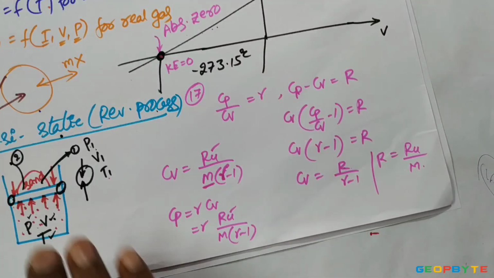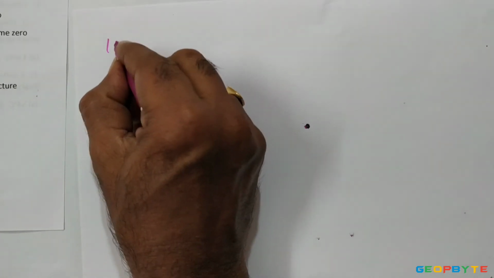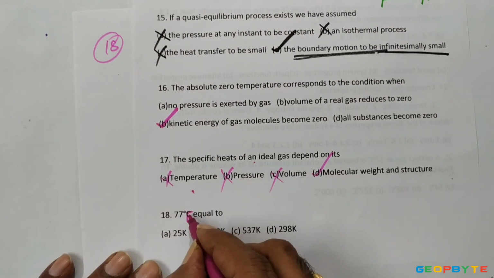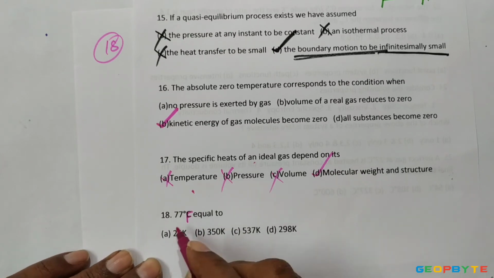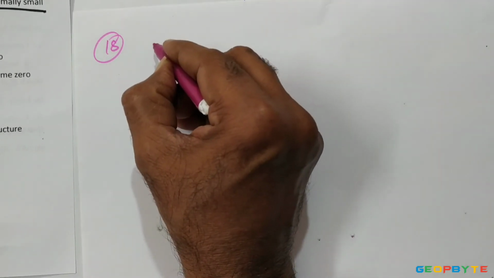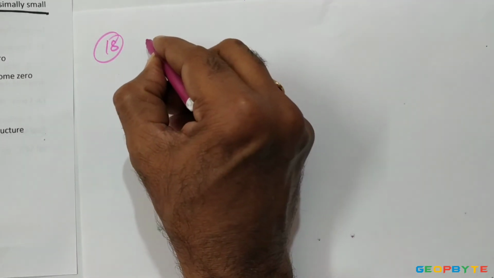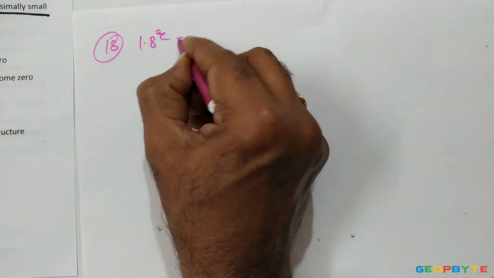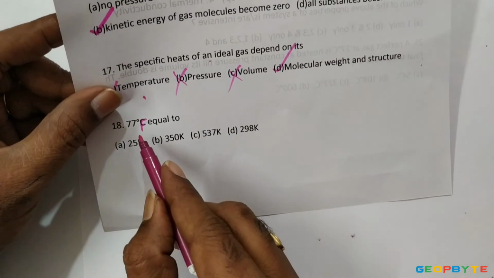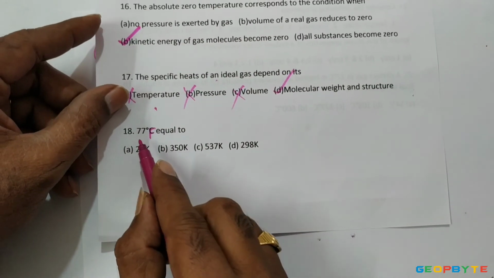Now come to the next problem, the 18th problem. 77 degrees centigrade, it is a printing mistake; it is 77 degrees Fahrenheit. As we know, the relation between degree centigrade and degree Fahrenheit is 1.8 times degree centigrade equals degree Fahrenheit minus 32. Here it is given 77 degrees Fahrenheit.